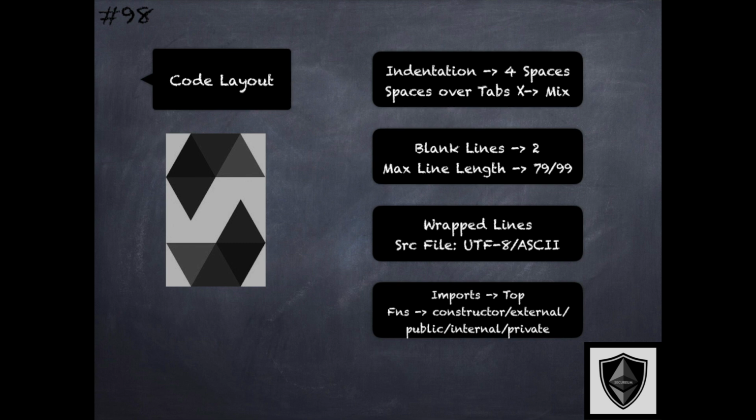And finally, the ordering of the functions within the contracts, where the recommendation is to have the constructor first in that order, followed by functions of differing visibilities, grouping all the external functions first, followed by public functions, and then internal, and then private functions.